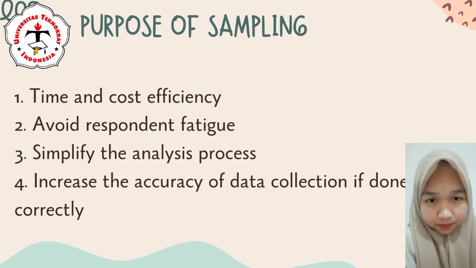Purpose of sampling. Sampling is done to increase efficiency in the research process by only taking a portion of the population. Research can save time and money. In addition, a smaller number of respondents also helps reduce the risk of fatigue, both from the respondent and research side, so that the data collection process can run more smoothly.